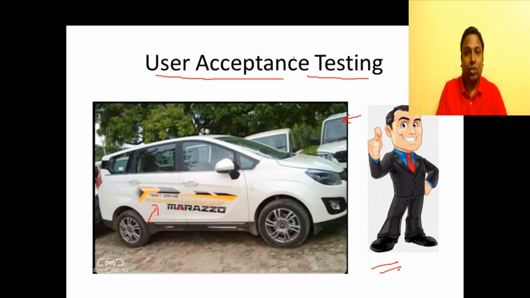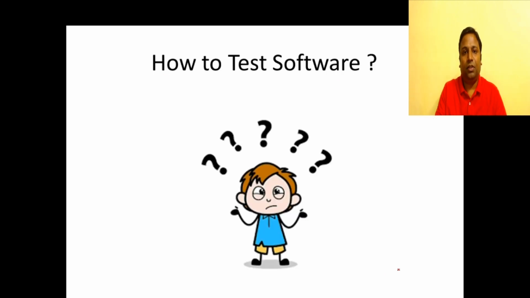So I hope you all have understood the different levels of testing, and now the question is how to test software. See, we are interested in software testing, so we should really wonder about how we are going to test the software that we are going to build. Software testing again takes inspiration from other fields of engineering, so it's very similar to what we have seen in the automobile sector.